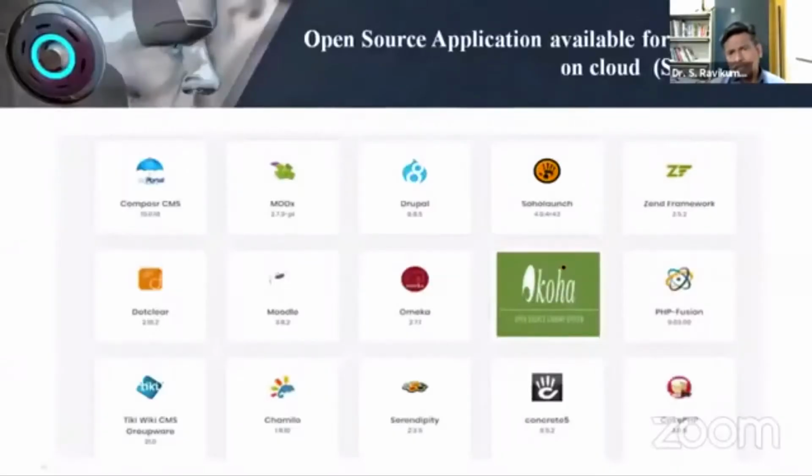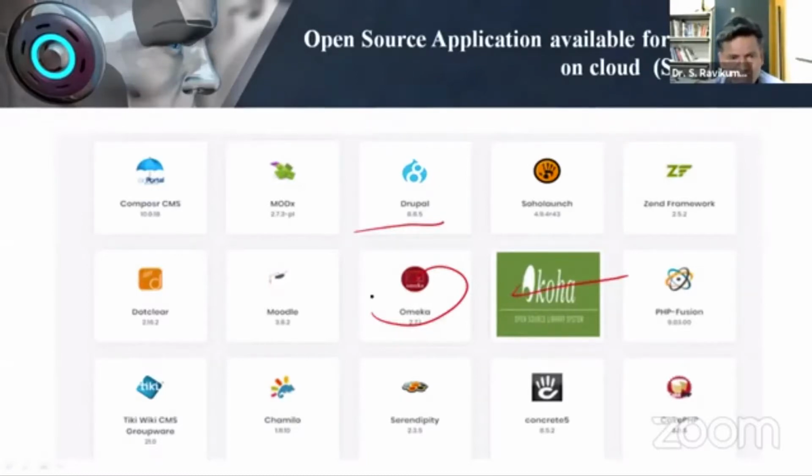Some service providers have already kept open source software in image format. You can just right click and install it. No need to run any coding. See, for example, this service provider has Drupal, has Omeka, has Koha, has many more things.